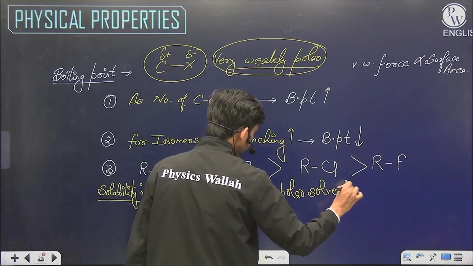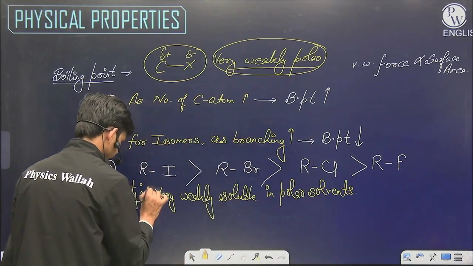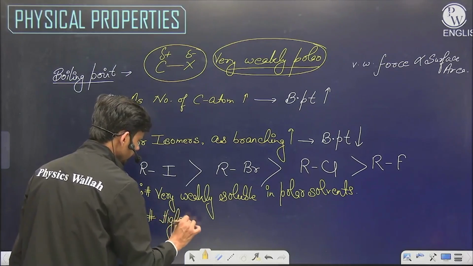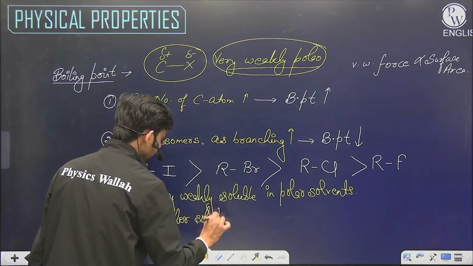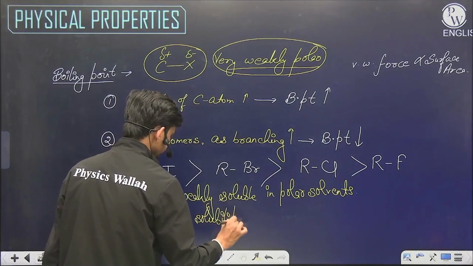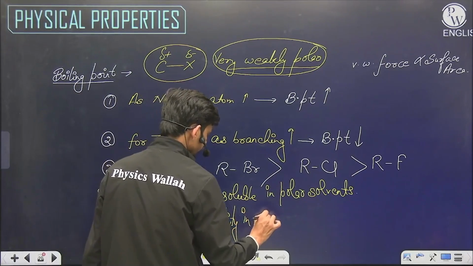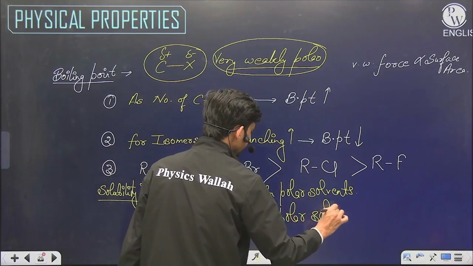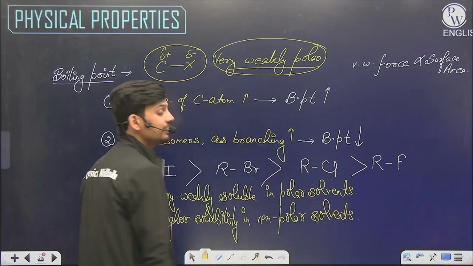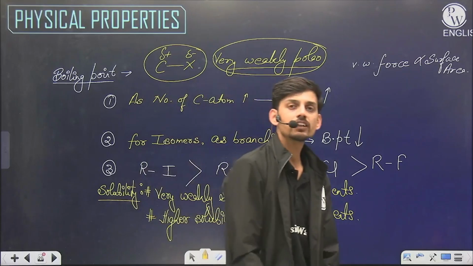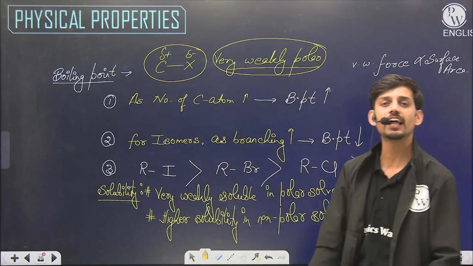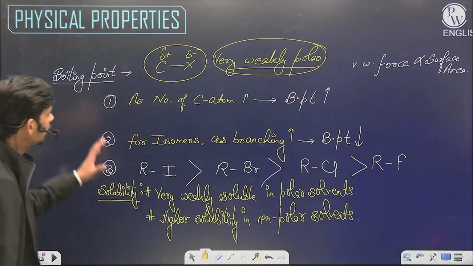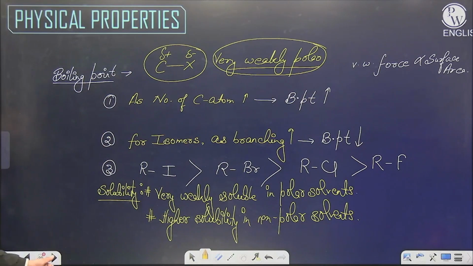But the solubility will be higher in non-polar solvents, as the polarity is less. Solubility will be higher in non-polar solvents like benzene and hexane, but very less in polar solvents like water, acetone and ethyl alcohol. So these are the common physical parameters of halogen compounds.